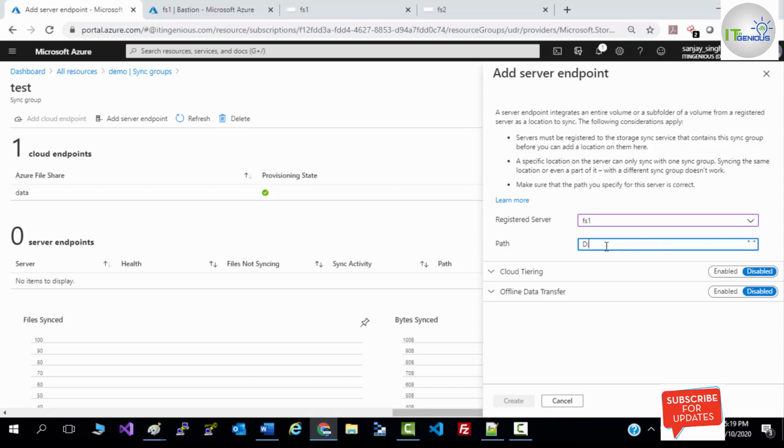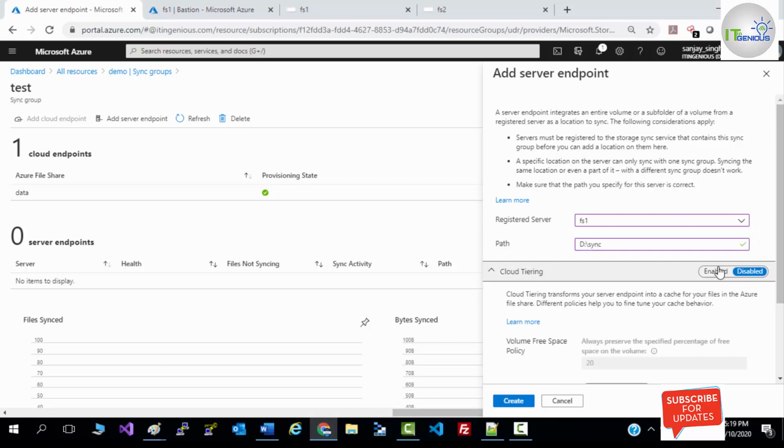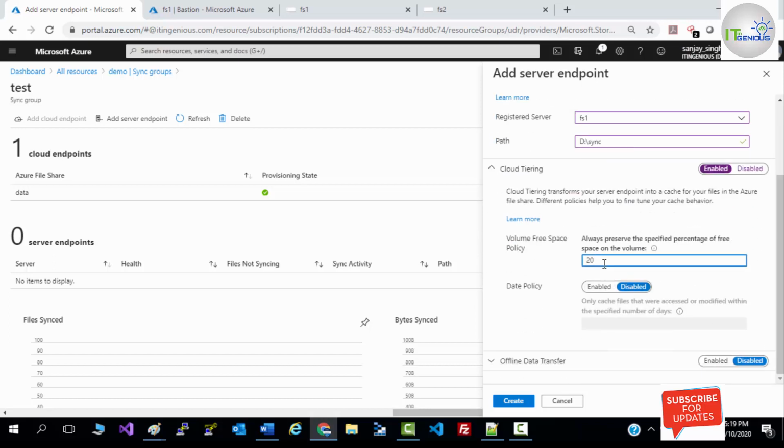You need to specify the path here. I'm going to use D sync for my first server. Here you can see cloud tiering. If you want, you can enable cloud tiering. If you enable it, you need to specify the percentage of free space you want to keep always on your local disk. I'm going with the default policy, 20. If you want, you can enable the date policy as well. As per the date, you can specify the number of days to cache your content. I'm going to disable that right now.